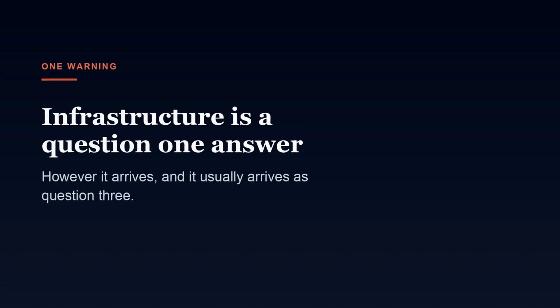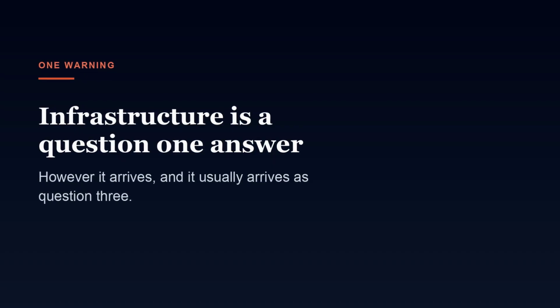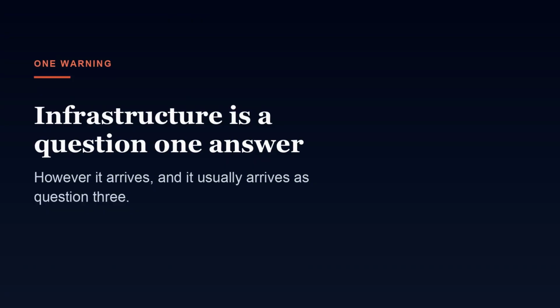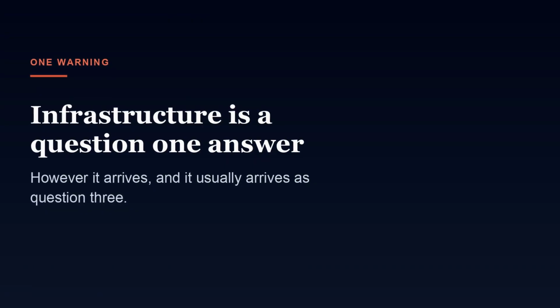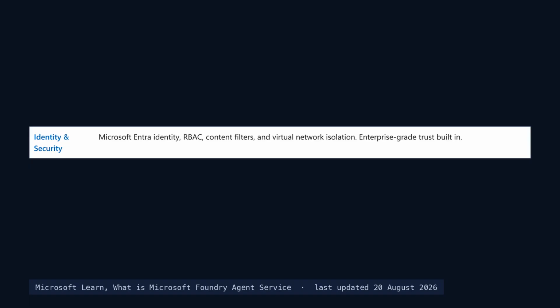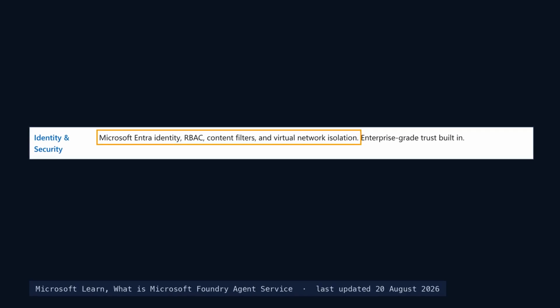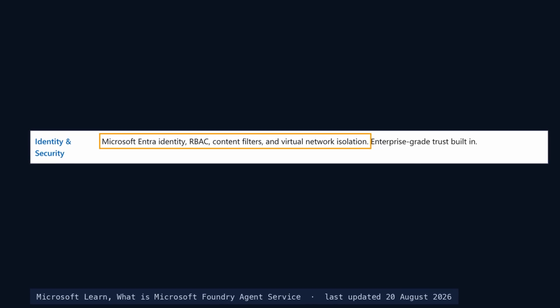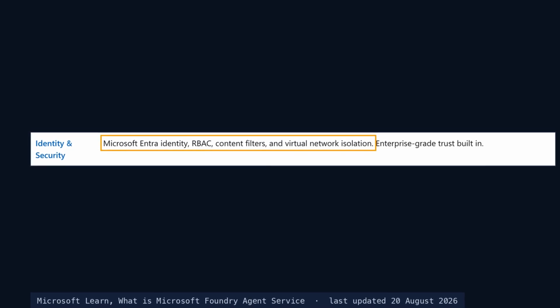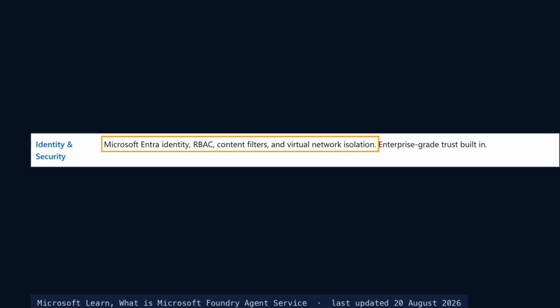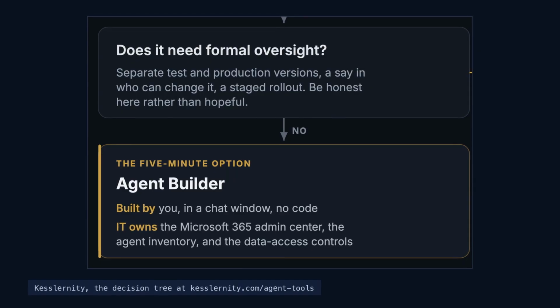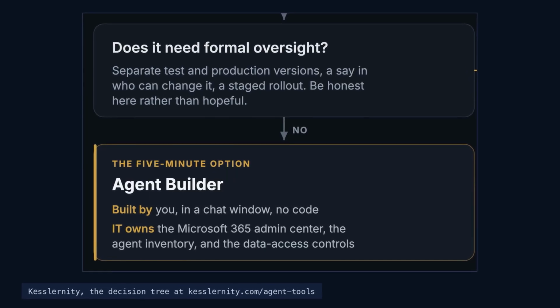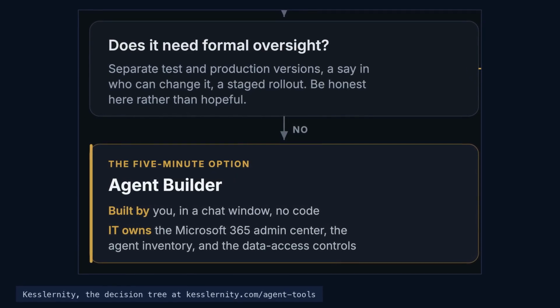One warning, because this is where the rule gets gamed. An infrastructure requirement is a question one answer no matter which question surfaces it. If reaching your ERP really means running inside your own network with its own identity, that was question 1 talking, and it does not matter that it arrived dressed as question 3. Answer the first option 4 times, and the tool you want is Agent Builder.